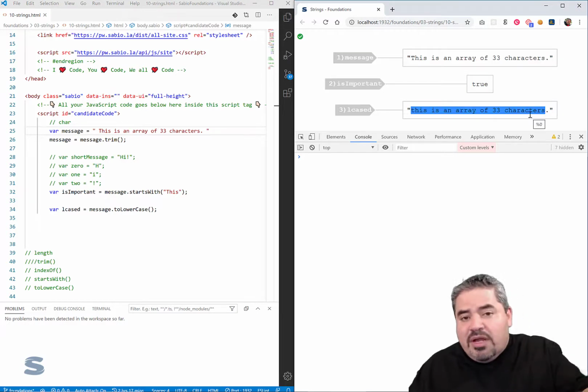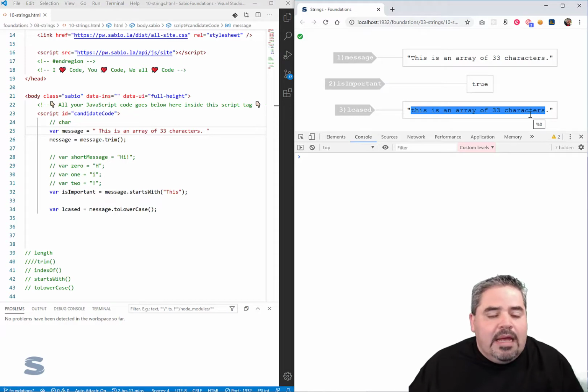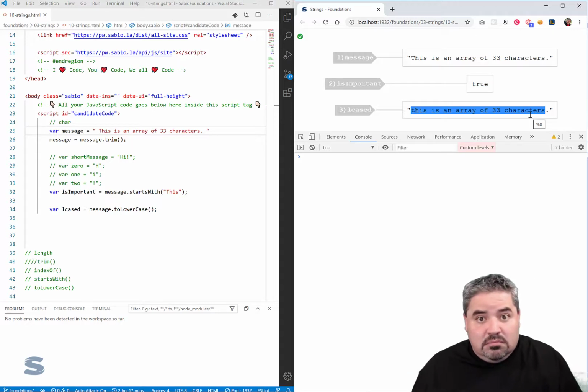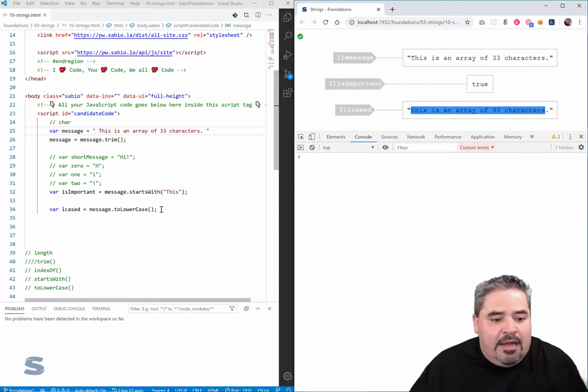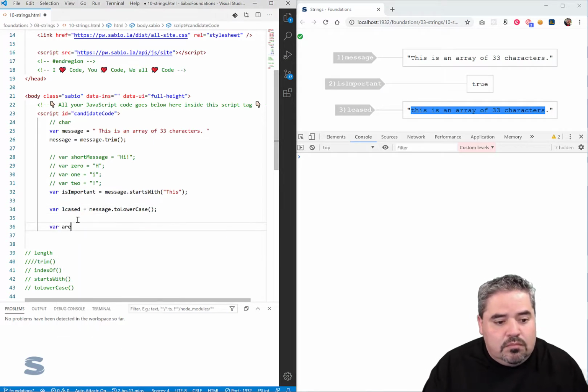Now, lowercase and uppercase are really important because every now and then, and this happens more often and quicker than you would think, you end up comparing string A to string B. Here's the problem.